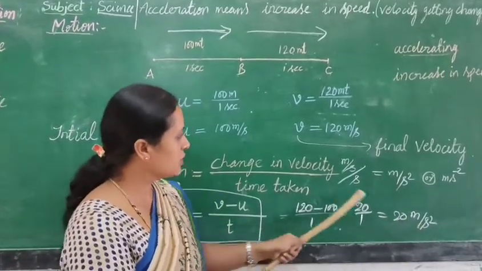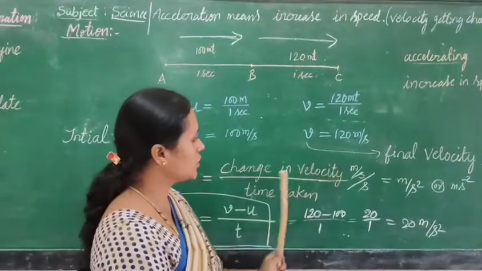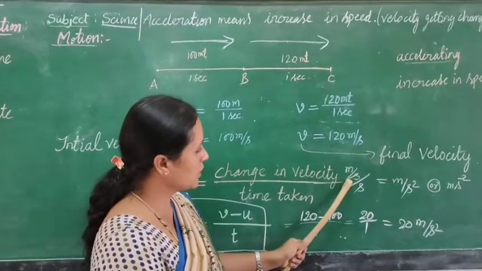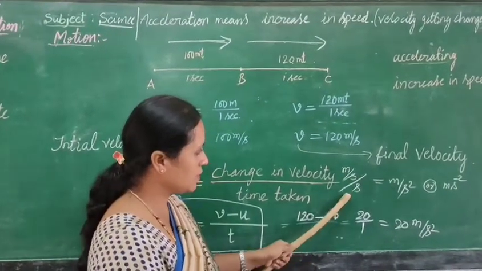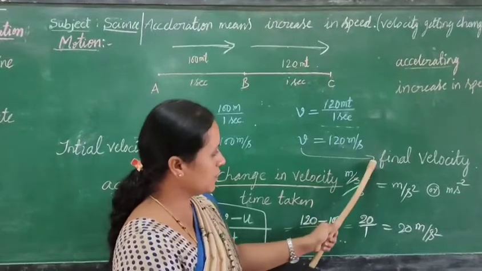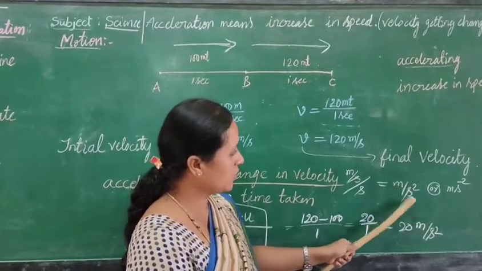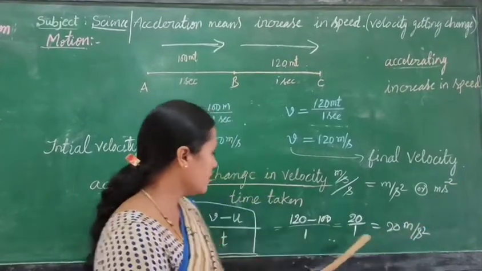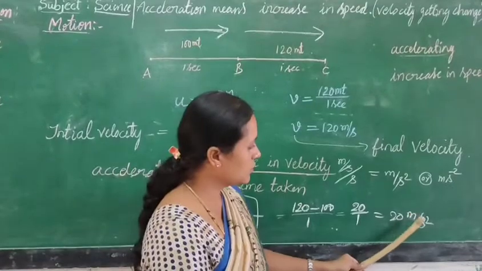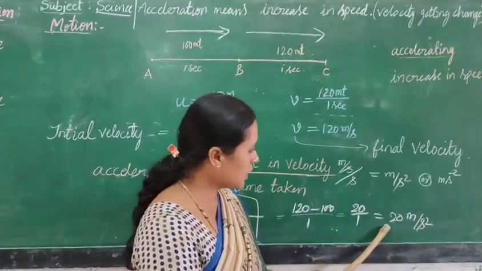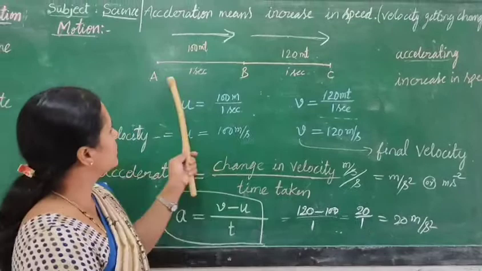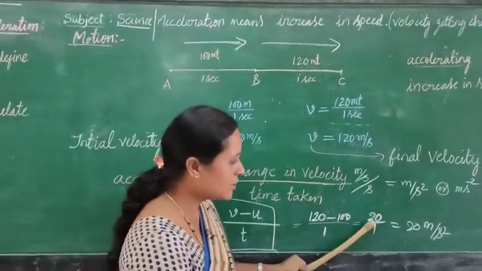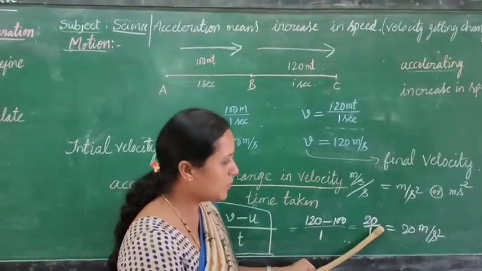Students, before going to this, the SI unit of acceleration is what? The SI unit of velocity is meter per second. The SI unit of time is second. We can put the second in the denominator. What happens? That will become meter per second square or meter second raised to minus 2. Therefore, the acceleration unit is what? Meter per second square. So, in every 1 second, the acceleration will increase by 20 meter per second.